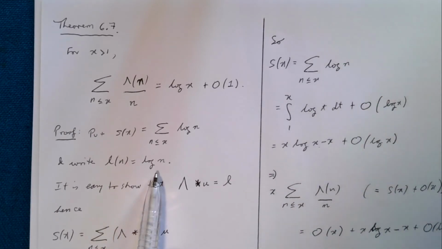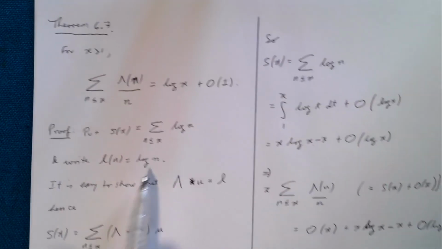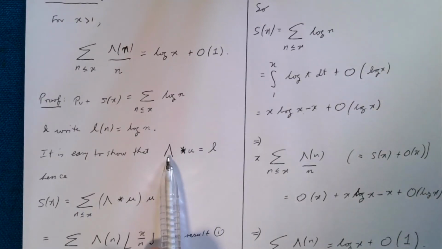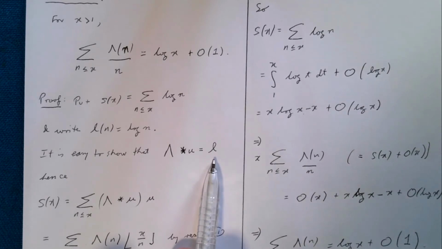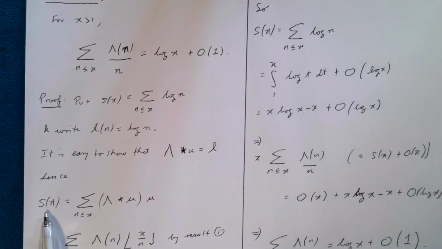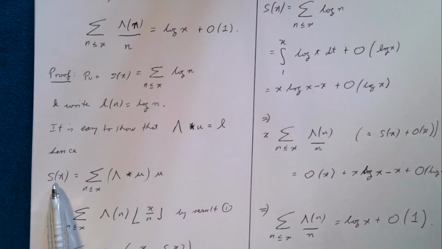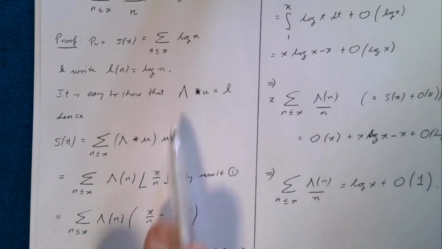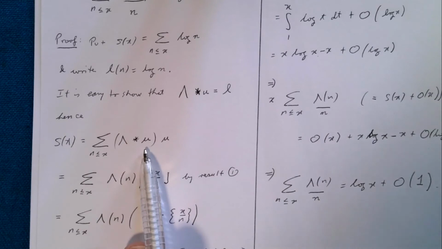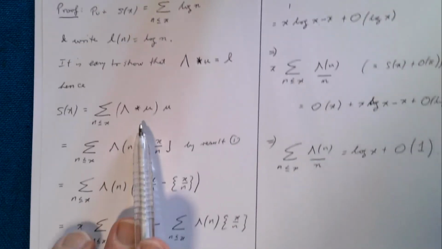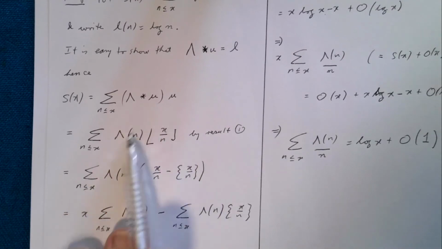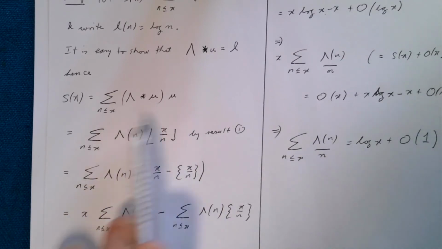And again, it's easy to show that if you take the convolution of the von Mangoldt function with the unit function, you just get log n. That's an easy exercise. So this S(x), which was the partial sums of the logs, I can just replace with this convolution. And one of the results I just mentioned that I've assumed is that this sum of the convolution is equal to this sum,